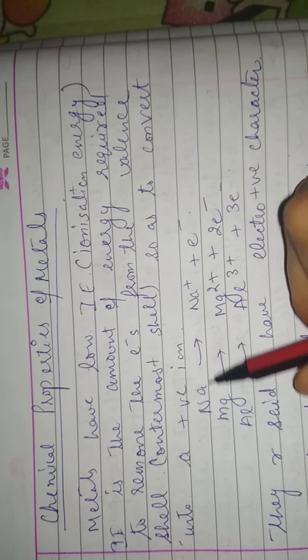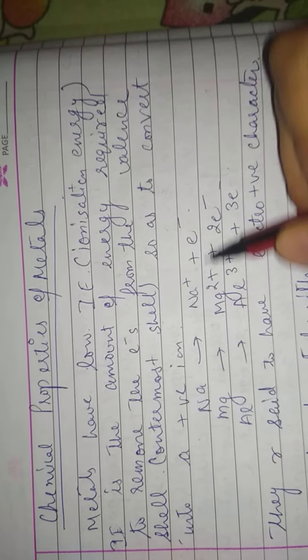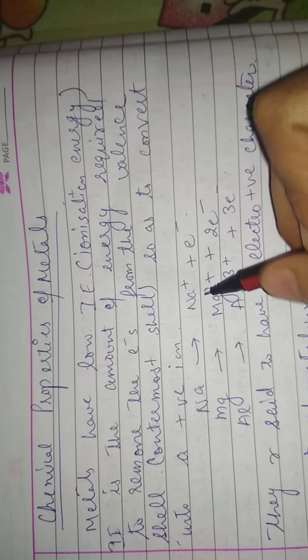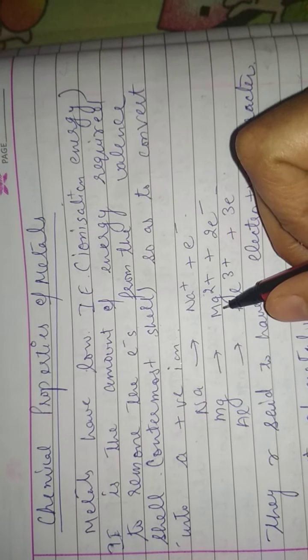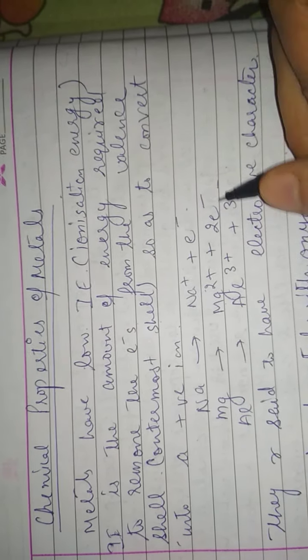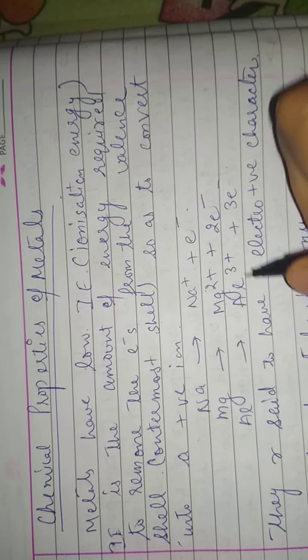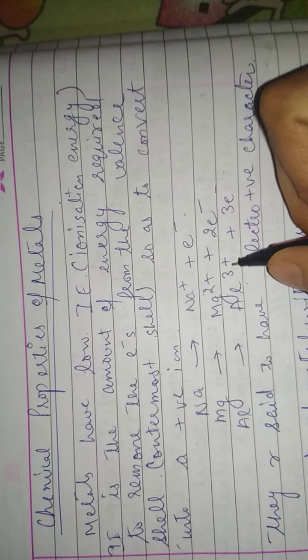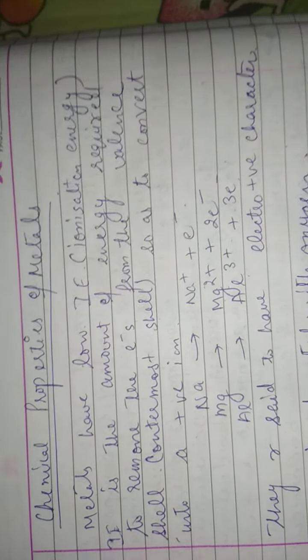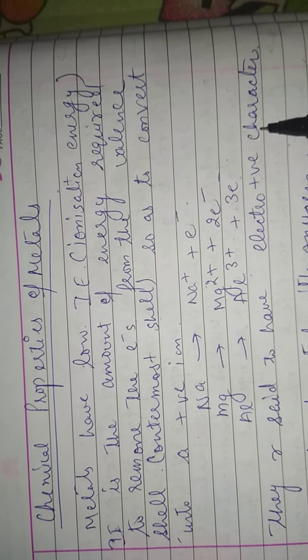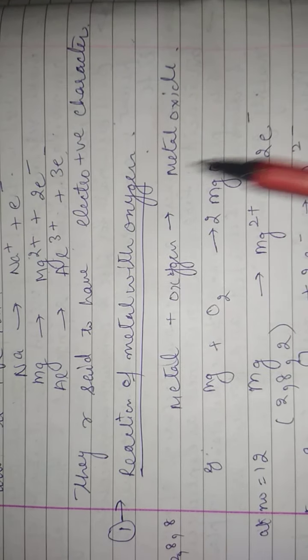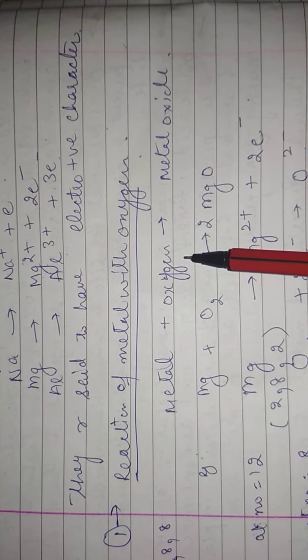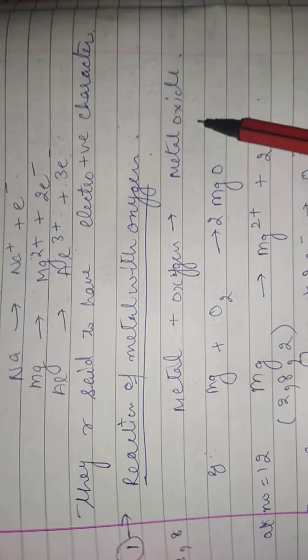For example, sodium, when it loses one electron, gains one positive charge: Na+ plus one electron. Magnesium loses 2 electrons: Mg2+ plus 2 electrons. Aluminium loses 3 electrons: Al3+ plus 3 electrons. They are said to have electropositive character. Now the first is the reaction of the metal with oxygen. See, metals, when they combine with oxygen, form the metal oxide.